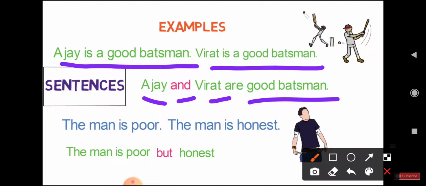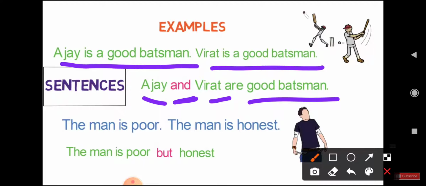Here we use a conjunction to join two sentences. The conjunction is "and". But here "and" joins these two sentences without changing the meaning. The meaning is the same, children.